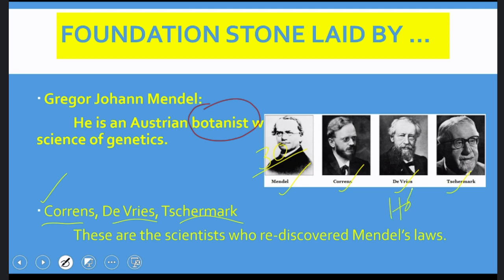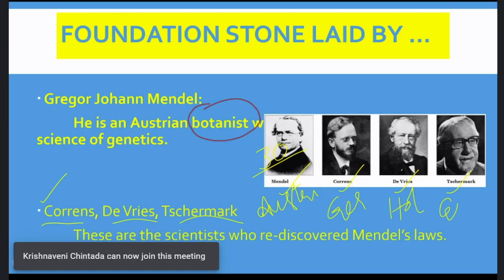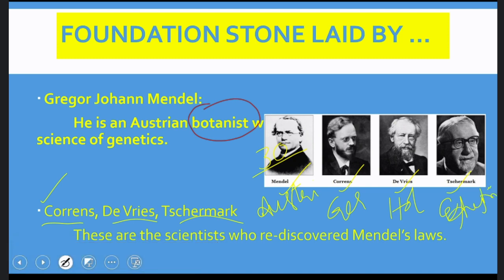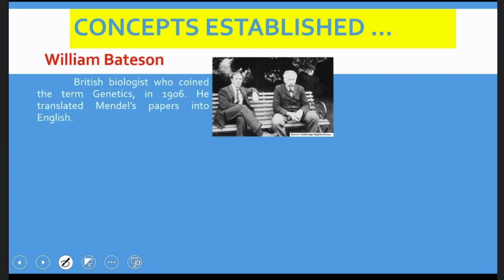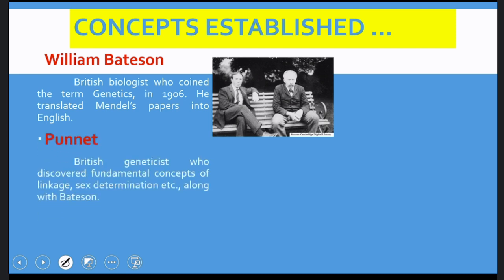De Vries belongs to Holland, Correns belongs to Germany, Mendel belongs to Austria, and Schermark belongs to Austria itself, where Mendel was at the time. And the concepts established after the scientific discovery of genetics are by William Bateson and his counterpart Punnett.